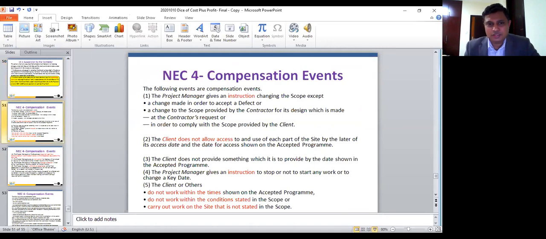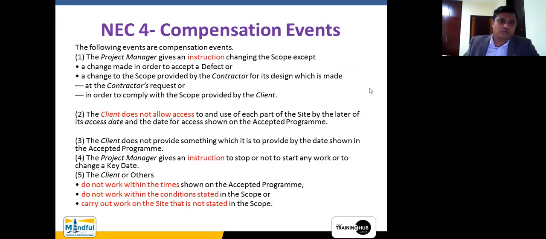We will go through another standard form of contract, which is called NEC 4, right? First and foremost, let us understand the compensation events. There are 21 compensation events in the NEC 4, right? The compensation events in NEC 4 represent all the claimable things as per FIDIC as well as the variations as per FIDIC.